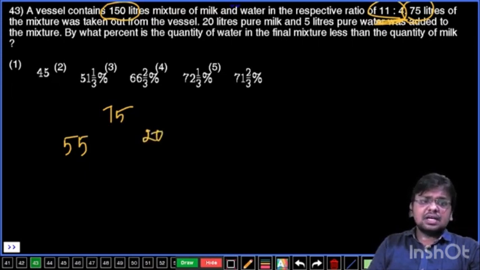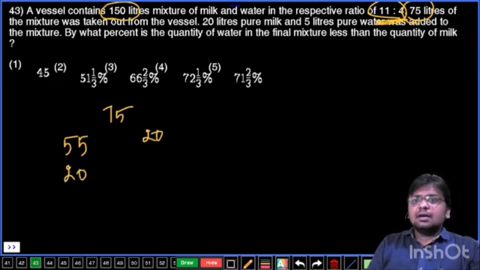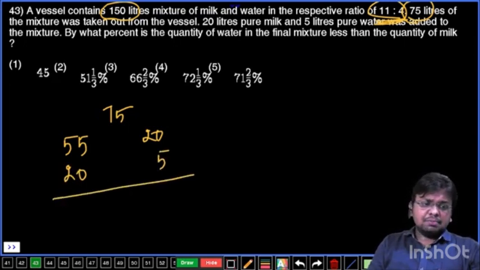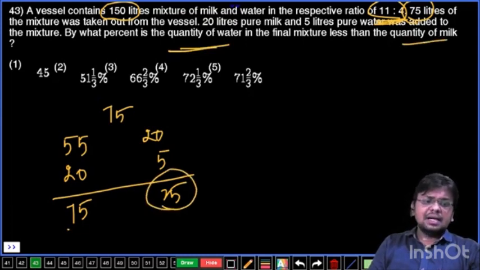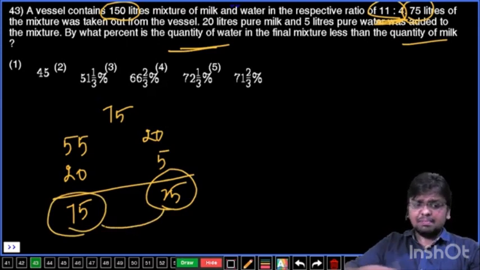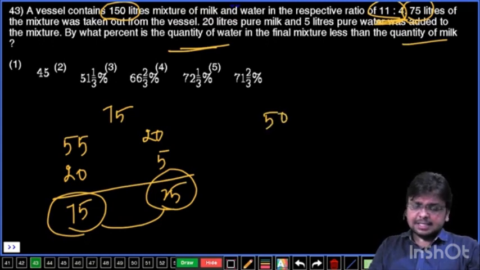After this, 20 liters pure milk added and 5 liters pure water added. That means now after adding, the milk is going to be 75 liters and water is going to be 25 liters. Now the question is, quantity of water is what percent less than quantity of milk? Water is 25 liters, milk is 75 liters. Water is how much less when you compare with milk? 50 liters less.